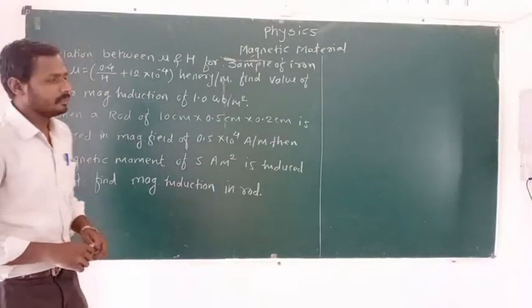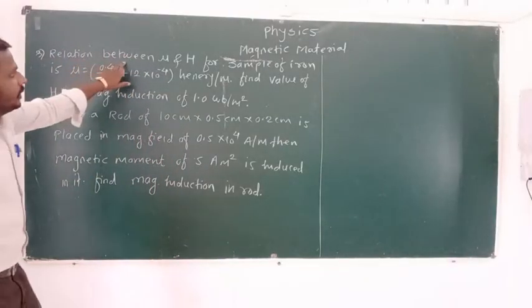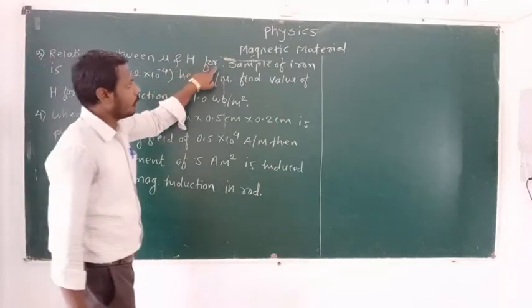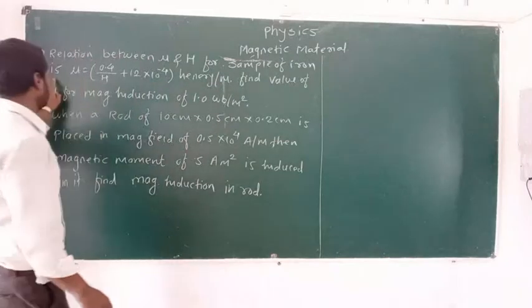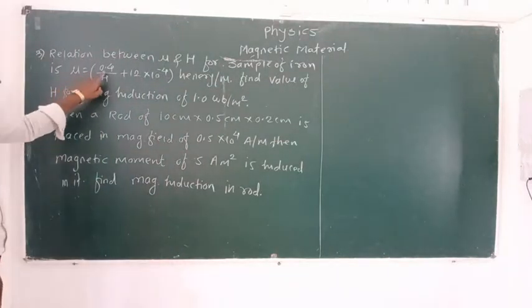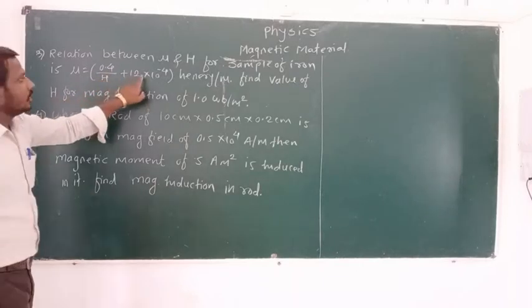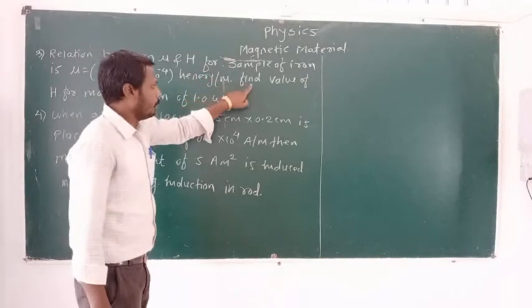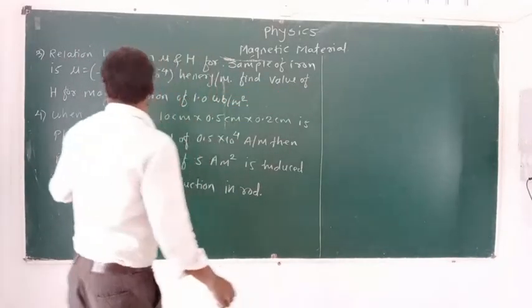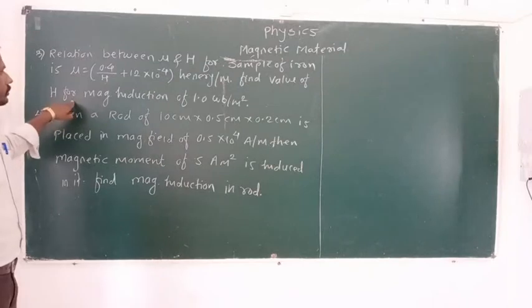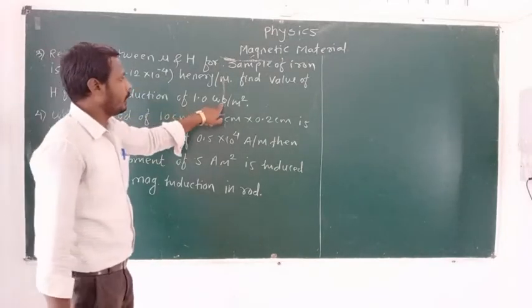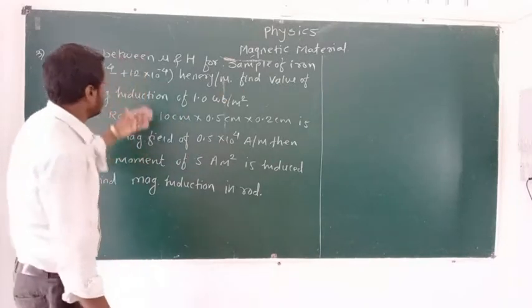Now the next problem: the relation between mu and H, permeability and magnetic intensity, for a sample of iron is mu is equal to in bracket 0.4 divided by H plus 12 multiplied by 10 raised to minus 4 Henry per meter. Find the value of H for magnetic induction of 1.0 Weber per meter square. That is, in this problem,